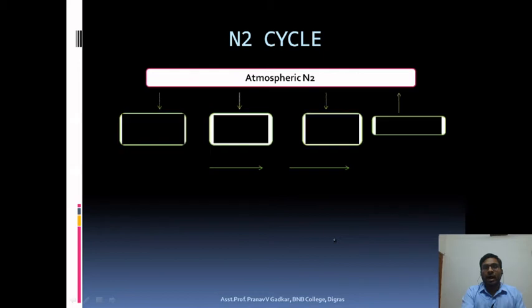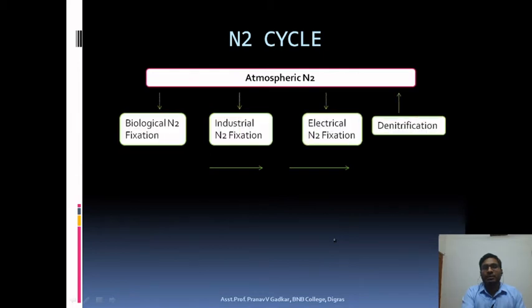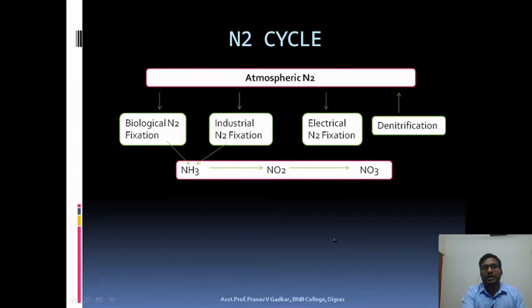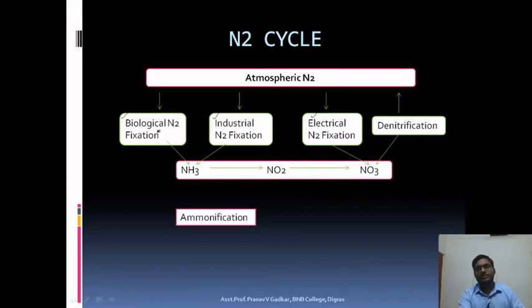So how is nitrogen available to the plant from the atmosphere? We will study it in the form of the nitrogen cycle. Atmospheric nitrogen is first fixed in three ways: biological nitrogen fixation, industrial nitrogen fixation and electrical nitrogen fixation. In biological nitrogen fixation, microbes, which are living agents, are very helpful to fix nitrogen into ammonia.